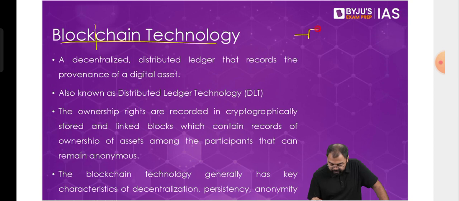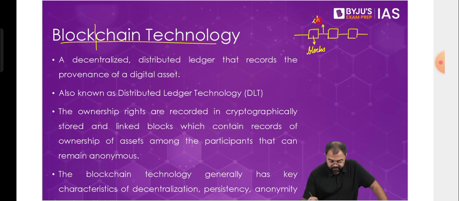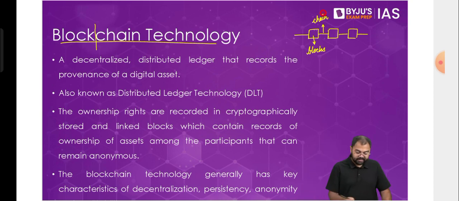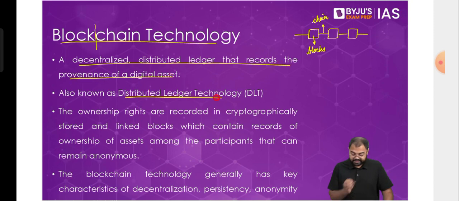Because we have here blocks of data, and these blocks of data are connected via chains. So these are blocks, and these are chains. Blocks and chains, and that's why we are saying that it's a blockchain technology. Now, what exactly does this blockchain technology do? It is a decentralized distributed ledger that records the provenance of a digital asset, and that's why it is also called digital ledger technology.